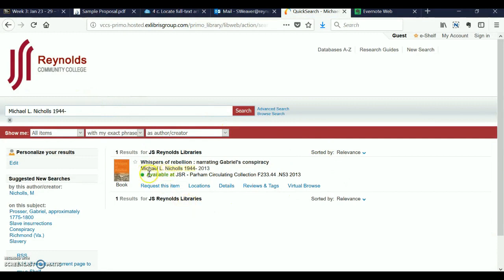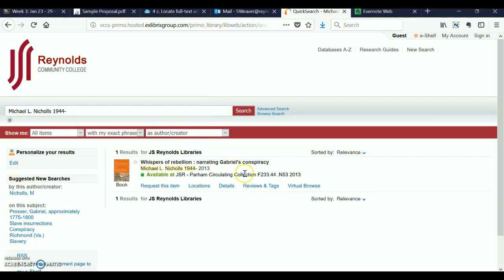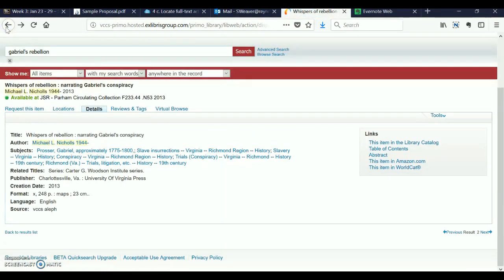One of the things that we know is there's a guy named Michael Nichols who is writing about this. So that's something to know. I want to go over here to my notes that I'm keeping, and I want to write down Michael Nichols. I think that's how you spell his name. So that's somebody that, rather than searching for Gabriel's Rebellion, maybe we could see what else he's written. Okay, let's go back to the library website and go back to our results.